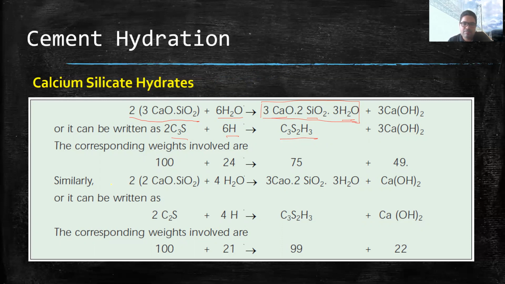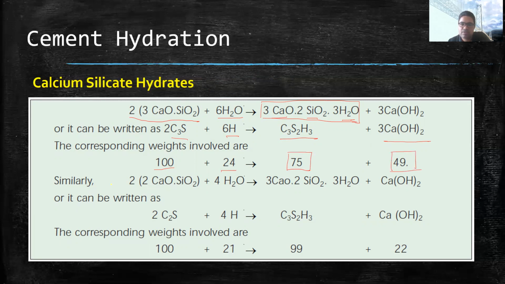So the byproduct is CSH and CaOH. CaOH is calcium hydroxide. If we see them corresponding to their weights, if 100 units of C3S is mixed with 24 units of water, then in the byproduct, CSH is 75 units and CaOH is 49 units.